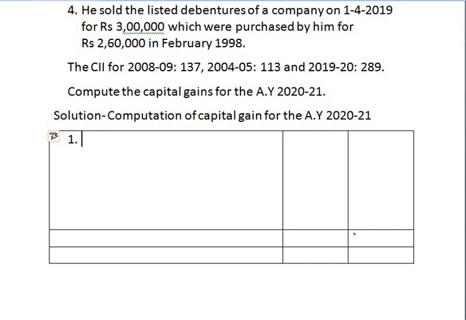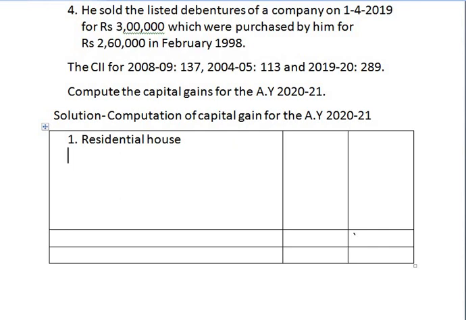And the first capital asset given in the sum is residential house. First of all, we have to take full value of consideration.